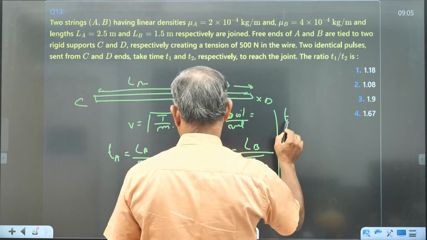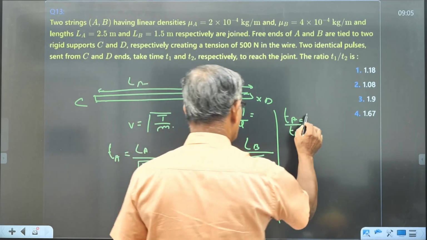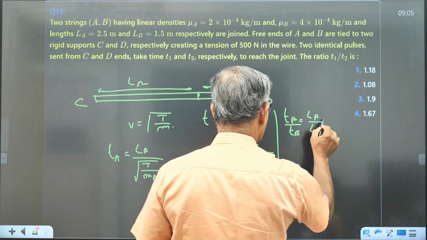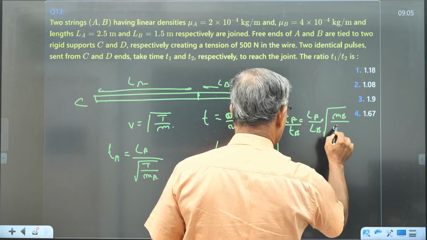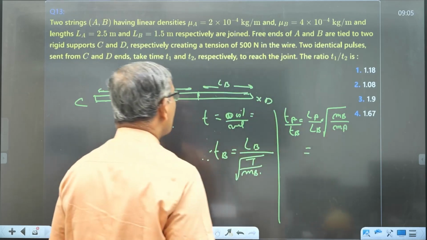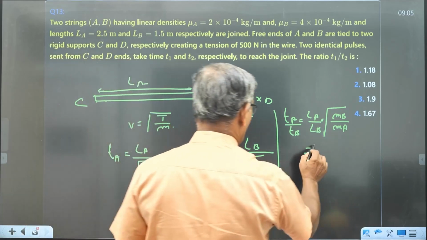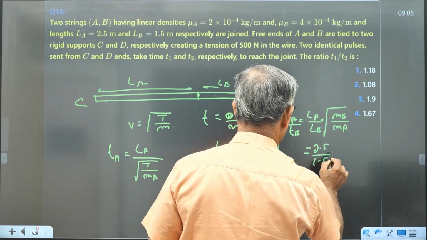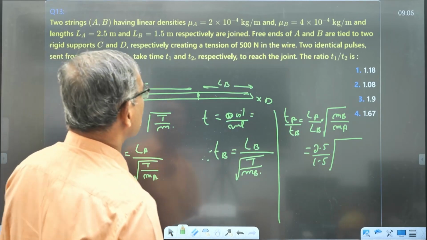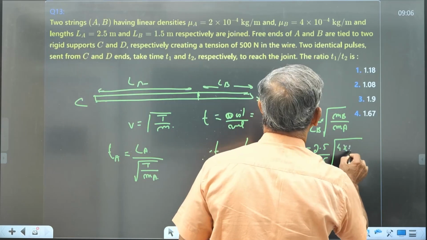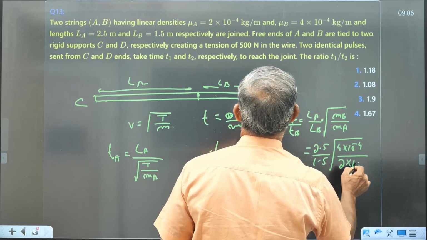Therefore, TA by TB is equal to LA by LB times the root of mu B by mu A. Now we are given LA and LB: 2.5 by 1.5, times the root of 4 into 10 raised to minus 4 by 2 into 10 raised to minus 4.